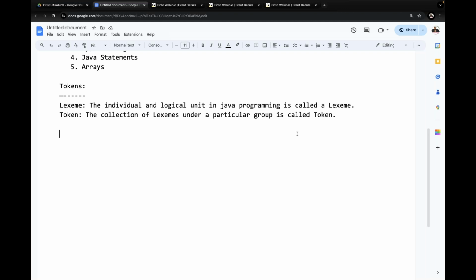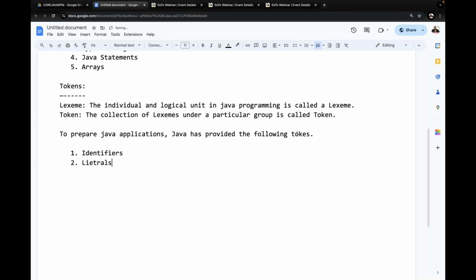Now observe carefully. To prepare Java applications, Java has provided the following tokens. What are the various tokens provided by the Java programming language? The very first one is identifiers.